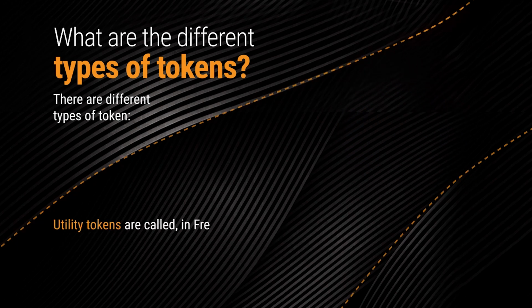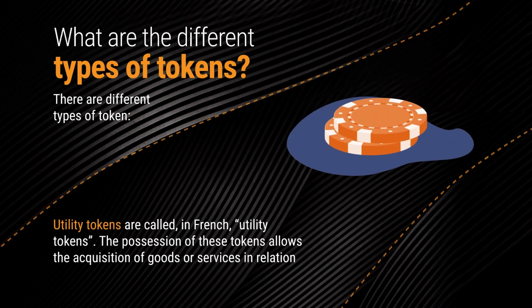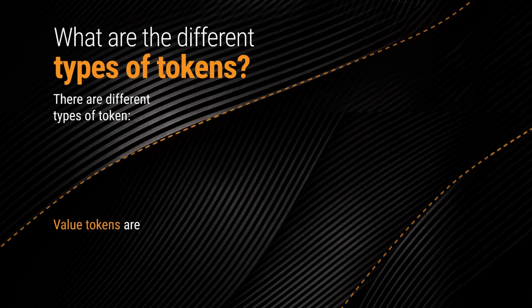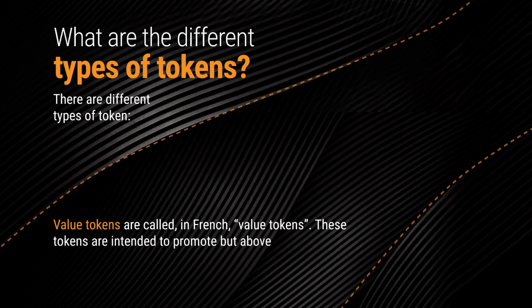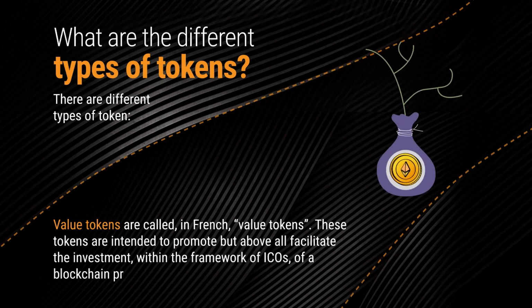Utility tokens. The possession of these tokens allows the acquisition of goods or services in relation to their estimated values. Value tokens. These tokens are intended to promote but above all facilitate the investment, within the framework of ICOs, of a blockchain project.